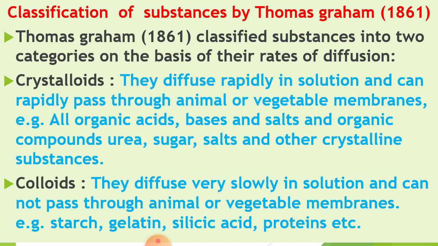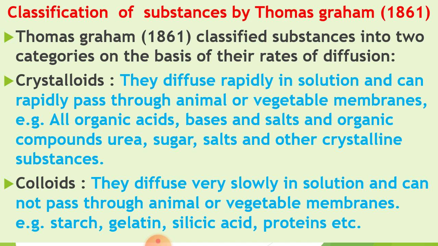For example, all organic acids, bases and salts, urea, sugar, and other crystalline substances belong to the crystalloids. Now about the colloids, they diffuse very slowly in the solution and cannot pass through animal or vegetable membranes. Common examples of colloids: starch solution, gelatin, salicylic acid, proteins, etc.